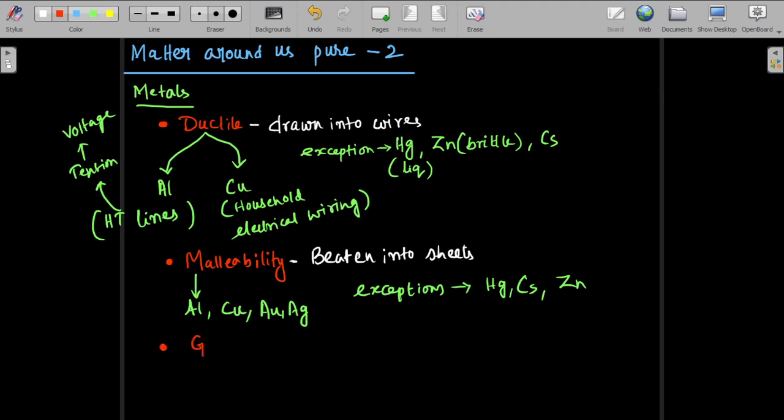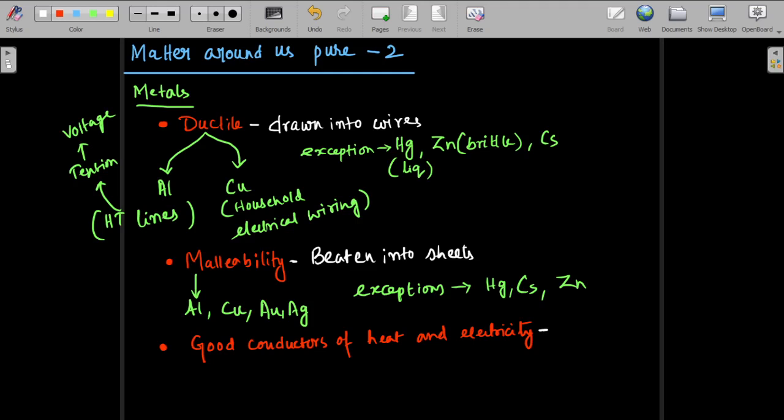Generally metals are good conductors of heat and electricity. Okay. So what does it mean, good conductors of heat and electricity?